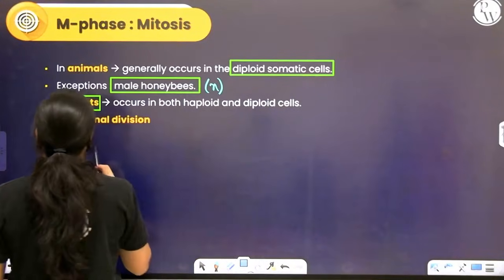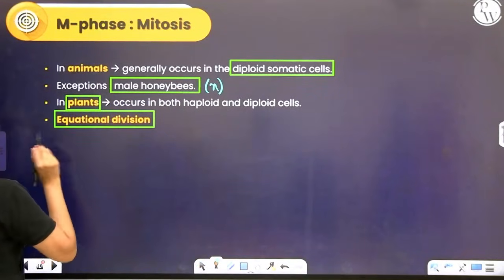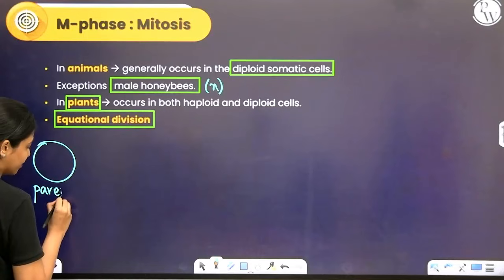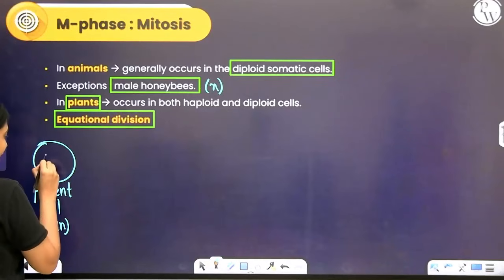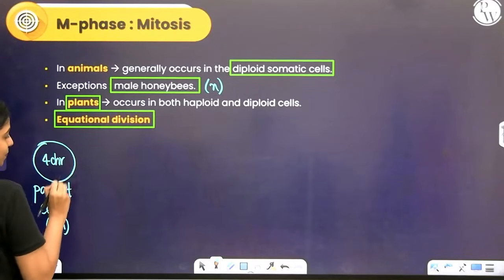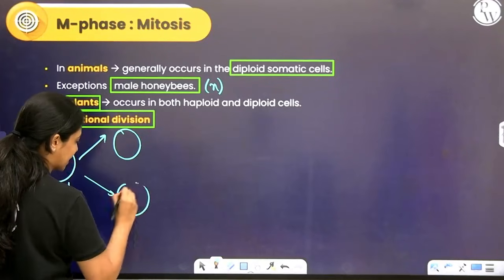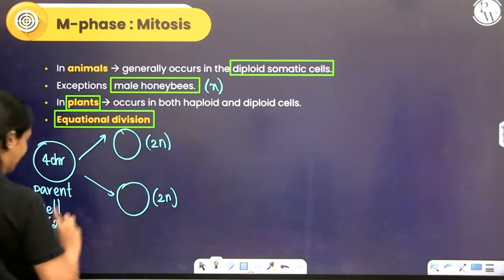And mitosis is said to be an equational division. Now I'll explain to you what that means. Let's say the parent cell that had to divide was diploid, which means let's say it had 4 chromosomes. After cell division, it will give rise to 2 daughter cells. Both of them will have the same ploidy that the parent cell had.